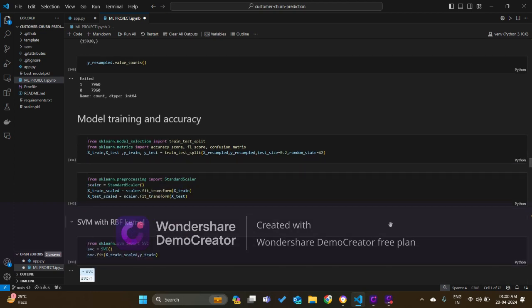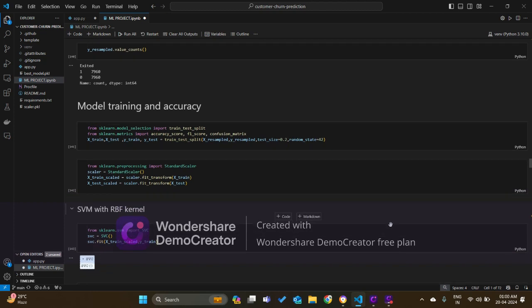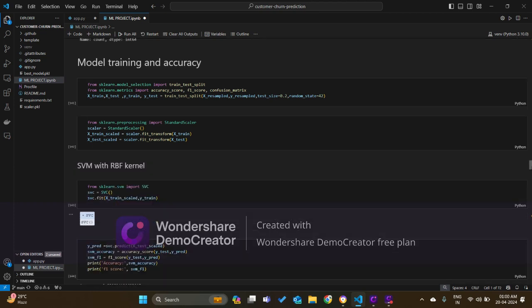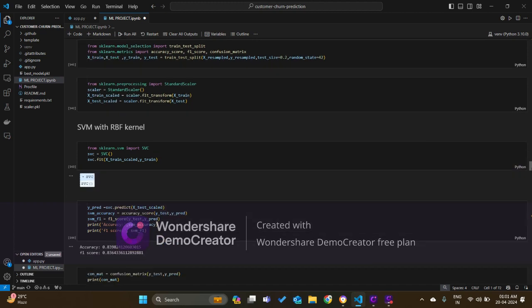Then we do model training. First, we use a standard scaler because the scaling of the different features is different. To convert them to the same scale, we use the standard scaler here. Then we started model training.